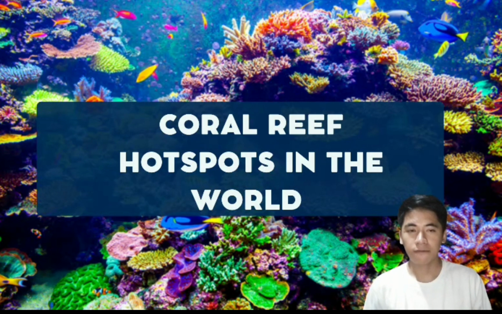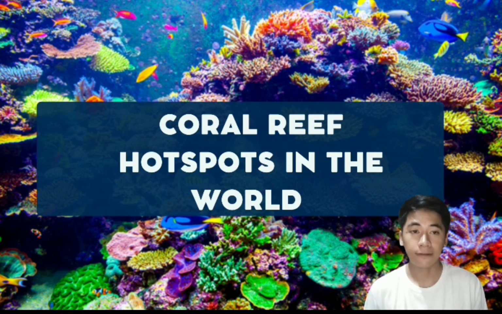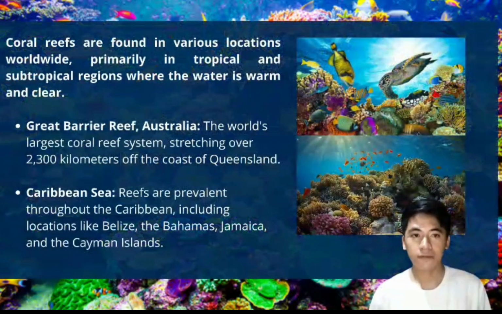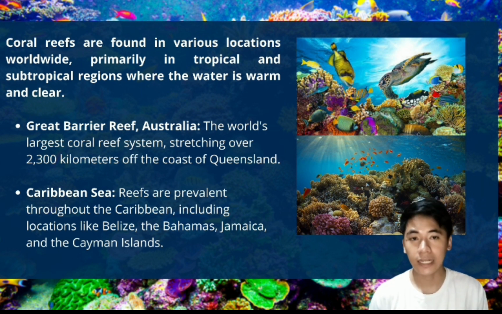Now for the coral reef hotspots in the world, I will be mentioning different countries and territories where coral reefs are abundant and flourish up to this day. Coral reefs can be found in tropical destinations around the world, mostly in areas around the equator where the water is warmer. More than 100 countries have a coral reef within their borders. The world's largest coral reef is the Great Barrier Reef in Australia, which stretches over 2,300 kilometers off the coast of Queensland. Reefs are also prevalent in the Caribbean Sea, in the islands of the Bahamas, Jamaica, and the Cayman Islands.